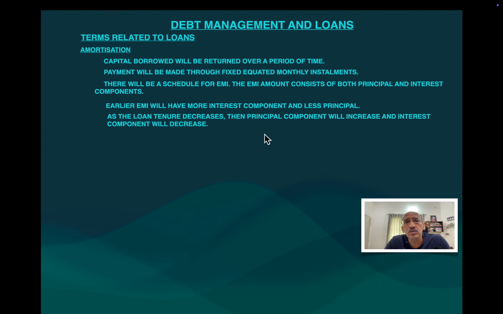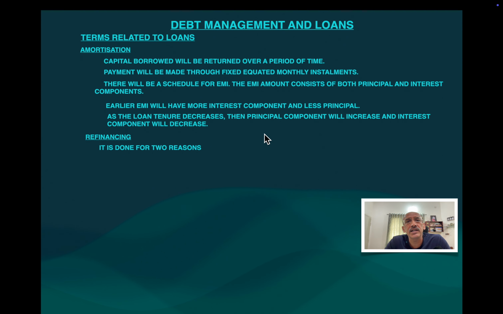So as the loan tenure starts coming down, your principal component will start increasing in the EMI, and the interest component will keep coming down. That is natural, because initially they have taken more interest. As the days pass by, they will take less interest, and more amount will be credited to your principal amount.